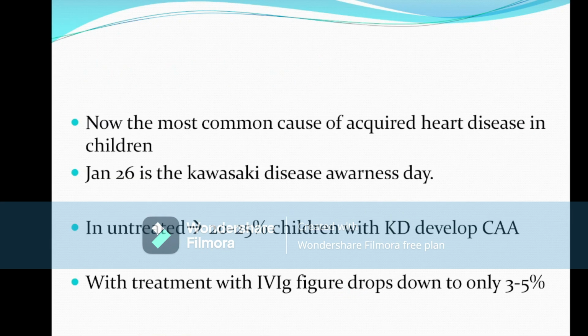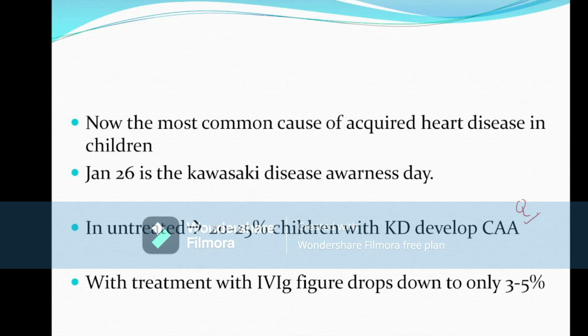Now, the most common cause of acquired heart disease in children is also Kawasaki disease. January 26 is Kawasaki Disease Awareness Day. If we do not diagnose a patient having Kawasaki disease and the child is untreated with IVIG, then 20 to 25% of children with Kawasaki disease may develop coronary artery aneurysm.